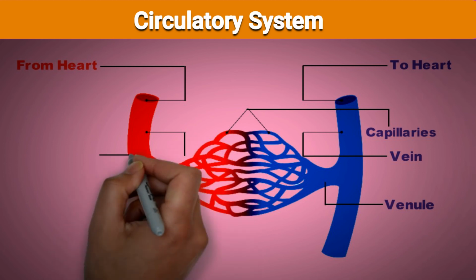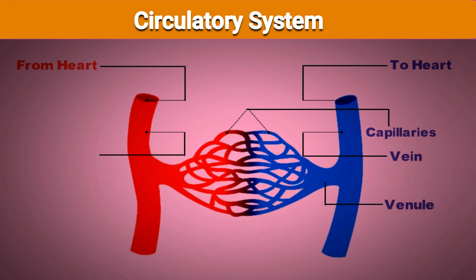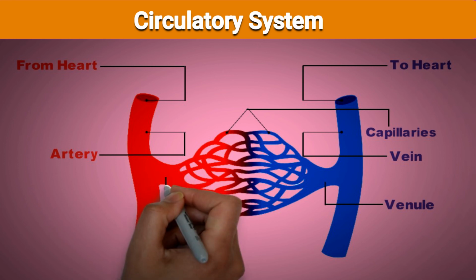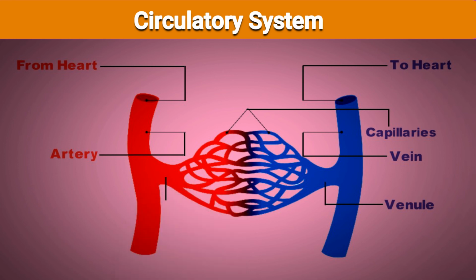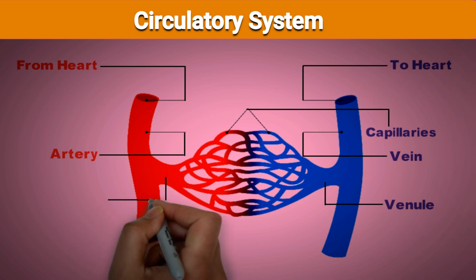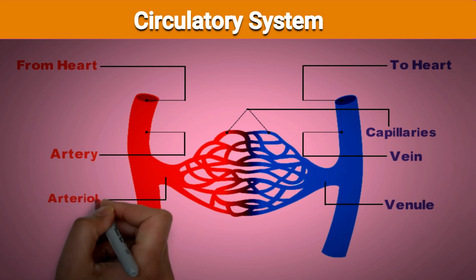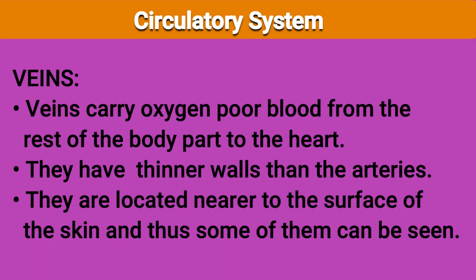Vein takes the blood from all body parts to the heart, and artery takes blood from the heart to all body parts. This is the main difference between the artery and the vein. Veins. Veins carry oxygen poor blood from the rest of the body parts to the heart. They have thinner walls than the arteries.